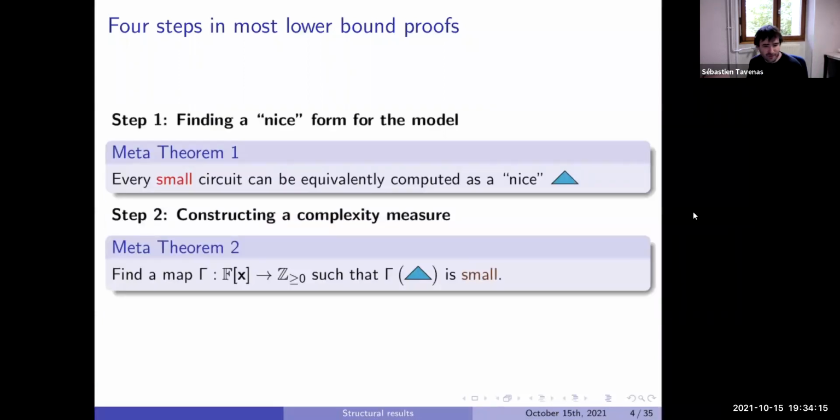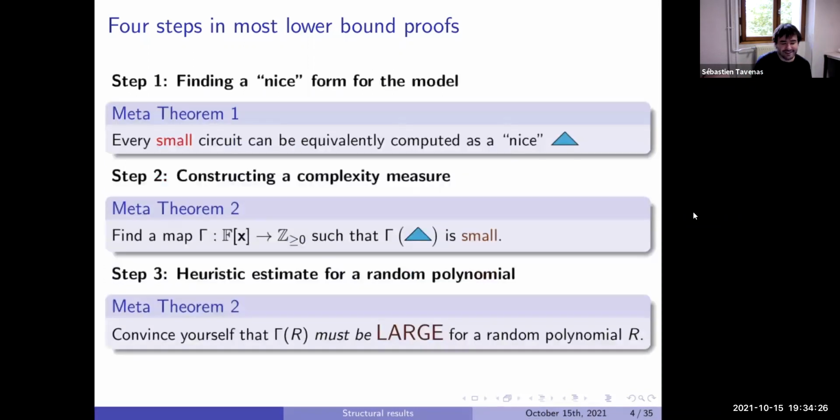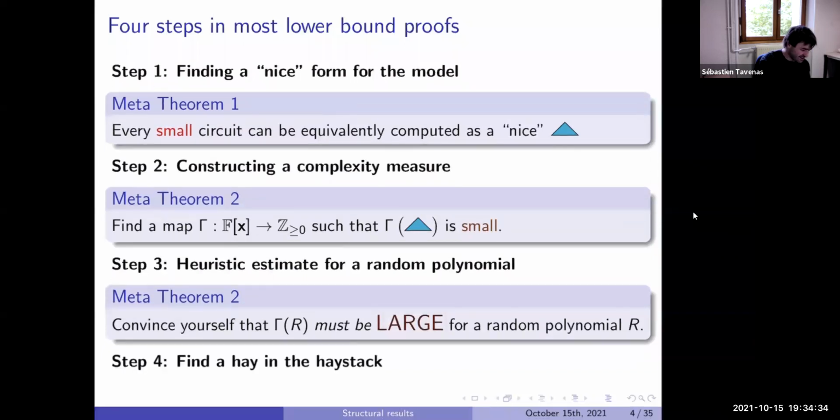Second step, we want to construct a measure which is small for this nice form. So for everything which has this nice form, the measure of the polynomial is always small. Step 3, in general, we want to show that if we take a polynomial randomly, it will be large for this measure. The next step is to find one explicit polynomial for which the measure is large.